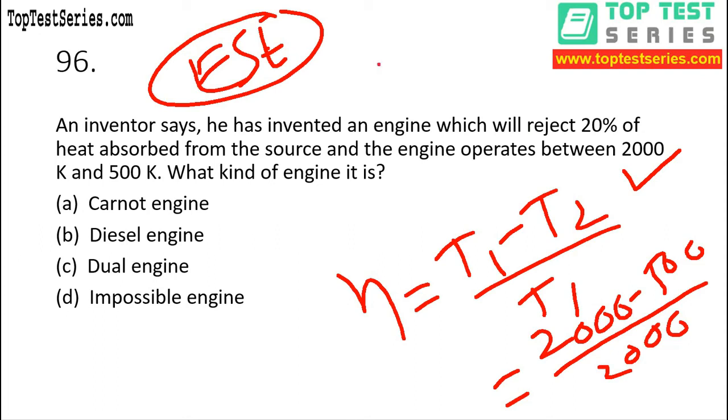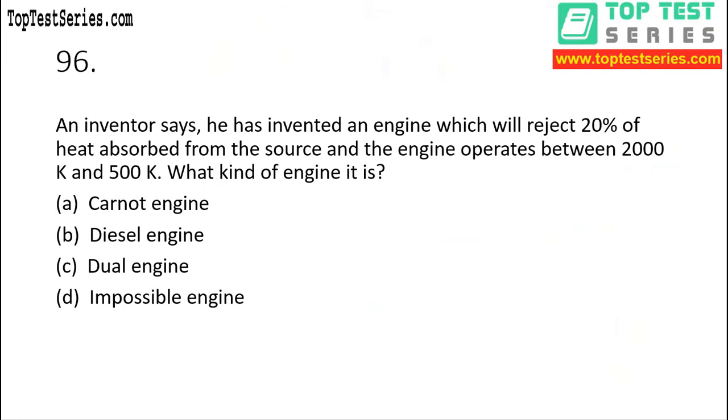It's 0.75. Just remember it. So we are getting the value of efficiency in terms of temperature, 0.75. Now we have to find out in terms of heat, and for this we have to draw the diagram of the heat engine, right? So this is the diagram of the heat engine, my dear.